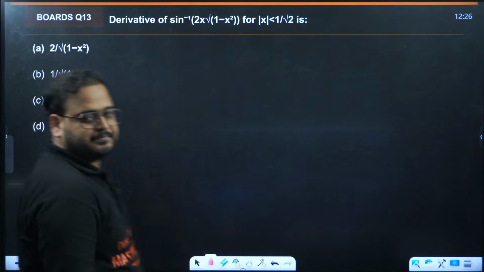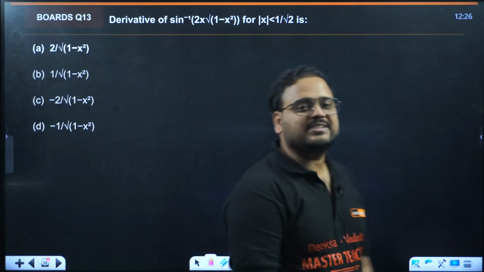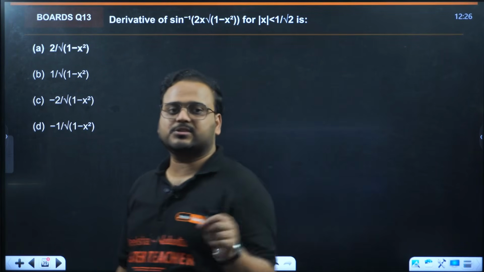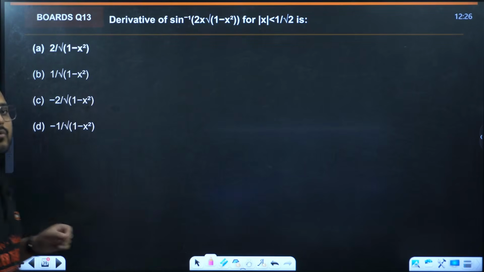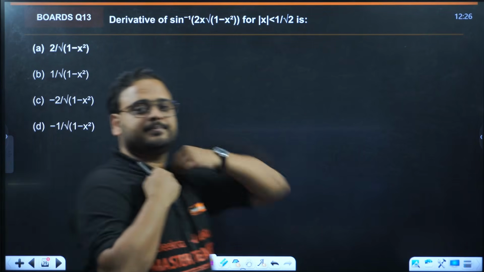Question number 13. Differentiate sin inverse of 2x root of 1 minus x square, for all mod x less than 1 by root 2. Just less than, not equal to. Let us try.